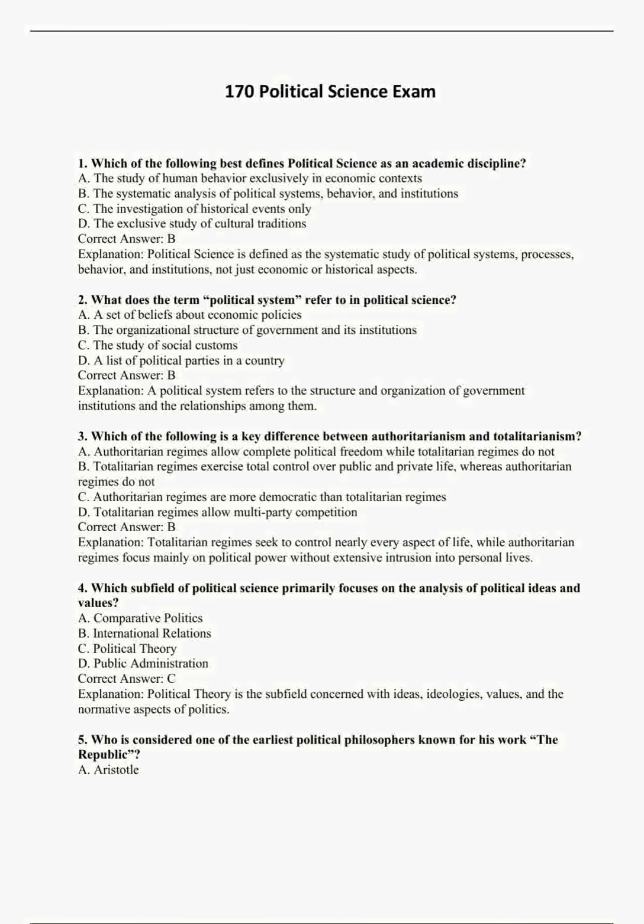A. Comparative politics. B. International relations. C. Political theory. D. Public administration. Correct answer, C. Explanation. Political theory is the subfield concerned with ideas, ideologies, values, and the normative aspects of politics.